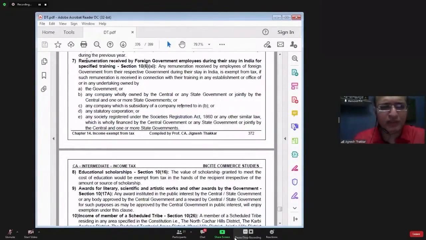So in simple language, whatever remuneration is earned by a foreign government employee who has come to India for the purpose of training will be totally exempt from tax.